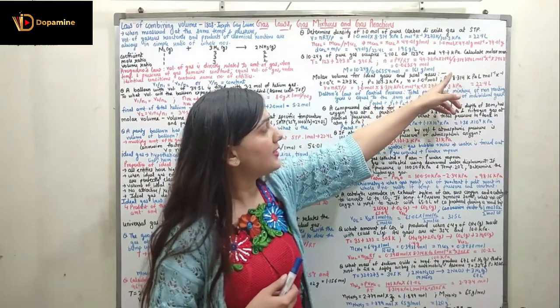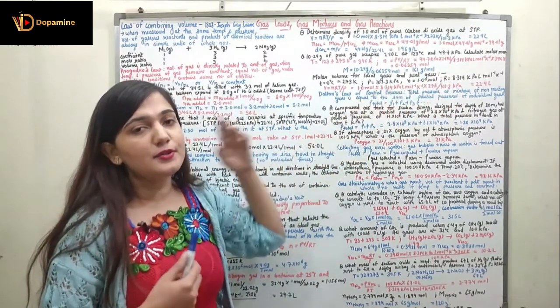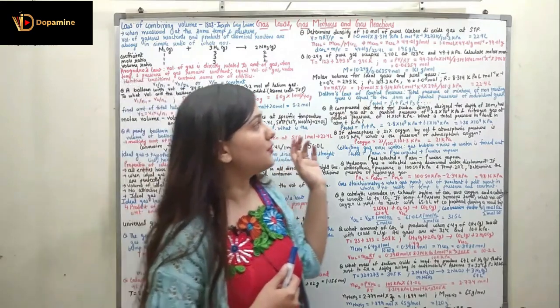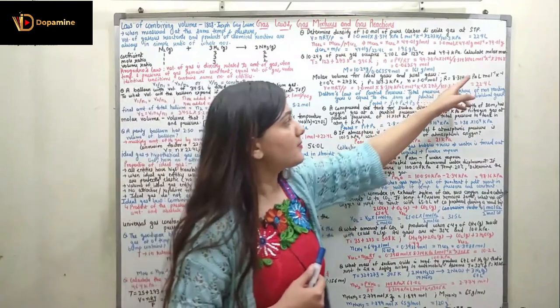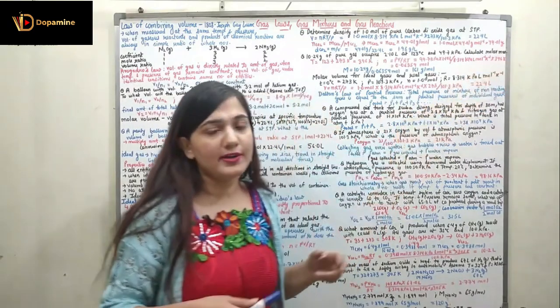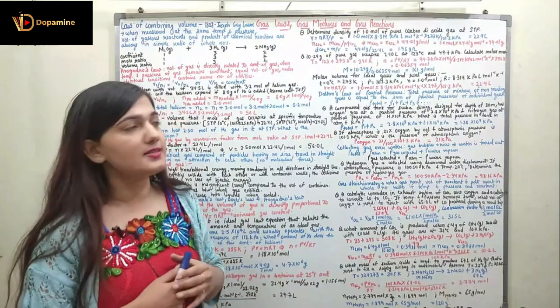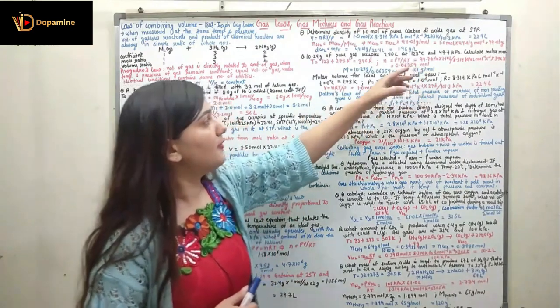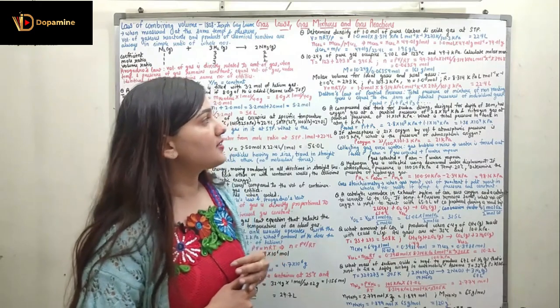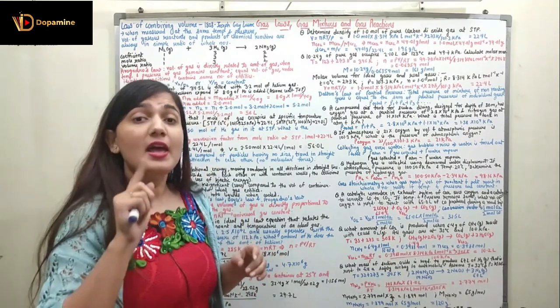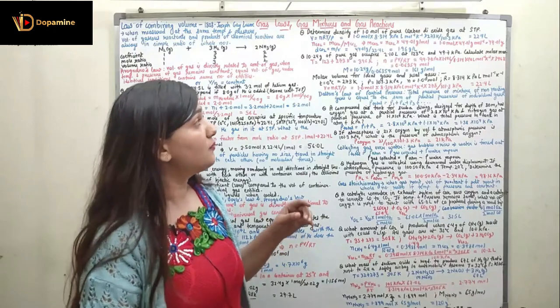It is 2.10 liter, divided by R. R is the universal gas constant. It is 8.314 kilopascal liter per mole per Kelvin. Right? It is multiplied with the temperature that we have already calculated in Kelvin. It is 396 Kelvin. So when you do the calculation, you will get the number of moles as 0.06359 moles. Here, now you have calculated the number of moles.